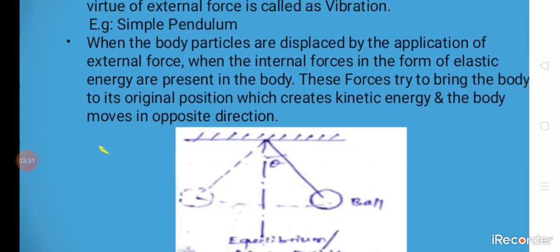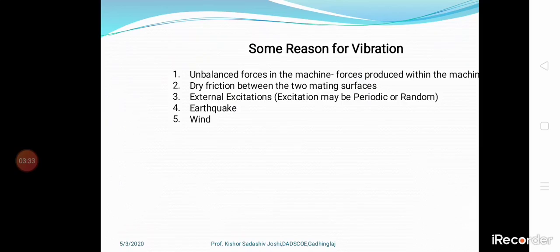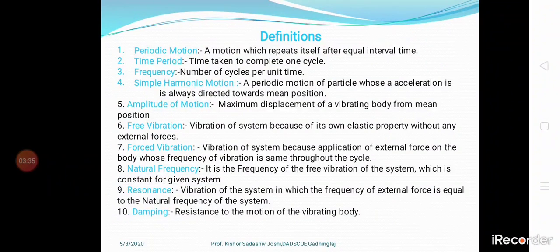Next, time period. This means, to complete one cycle, how much time is it going to take? That is the time taken to complete one cycle. Next, frequency. Frequency is related to the above definition: the number of cycles per unit time. Per unit time, how many cycles will it take?